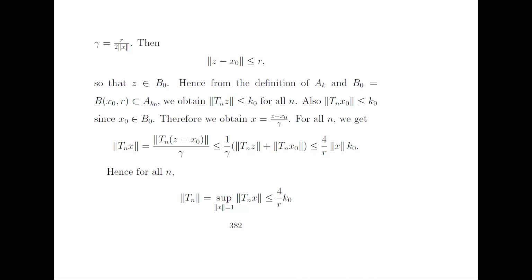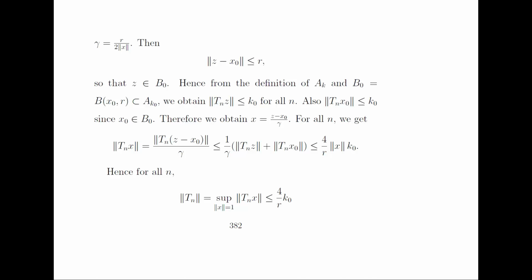So the z belongs to B naught. Hence, from the definition of A_k and the B naught, we obtain that the norm of A T_n z is less than or equal to k naught for all n. Also, the norm of A T_n x naught is less than or equal to k naught, since x naught belongs to B naught. Therefore, we obtain x is equal to (z minus x naught) over gamma.